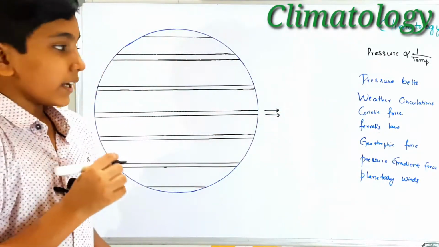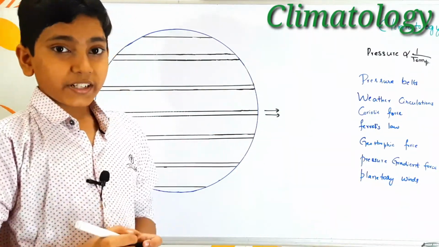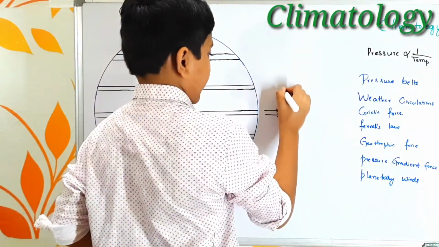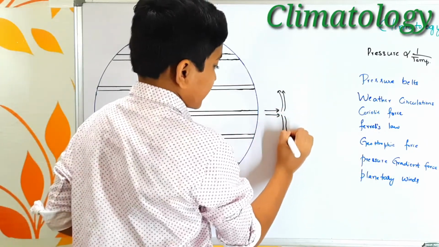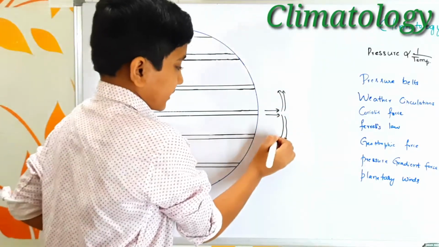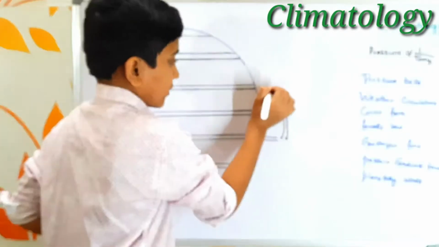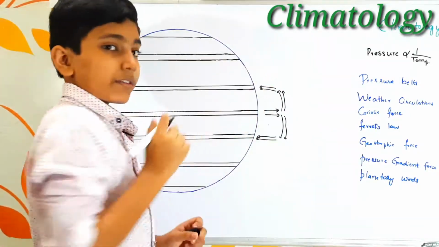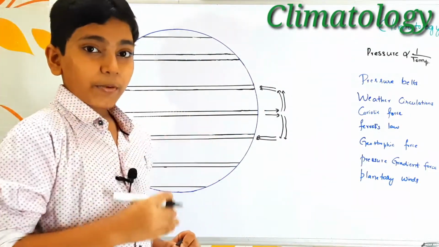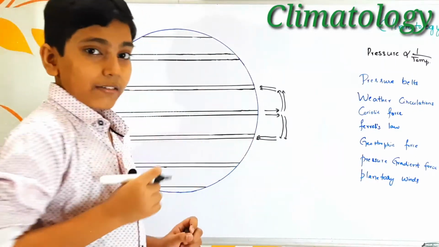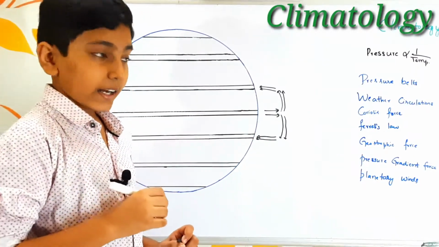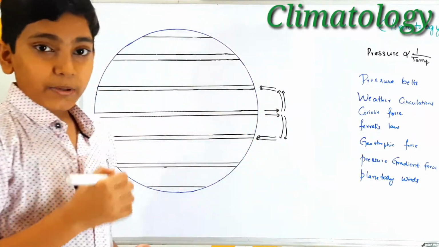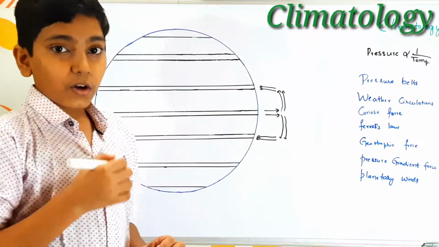When they rise up, due to the low temperature in the upper atmospheric layers, they come backwards to the earth in this way. They spread over all directions and come back and fall on the earth itself. So here already there were a few particles of air and some more particles were added, and here as well. So in these regions we find a high pressure belt. And here there are now fewer particles, which results in the formation of a low pressure belt.